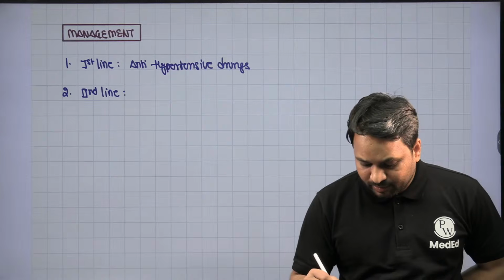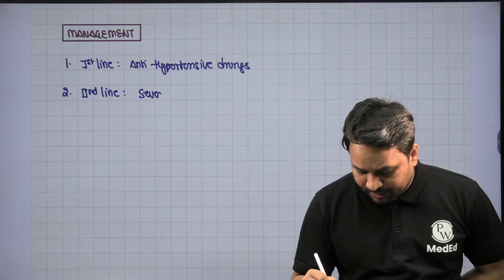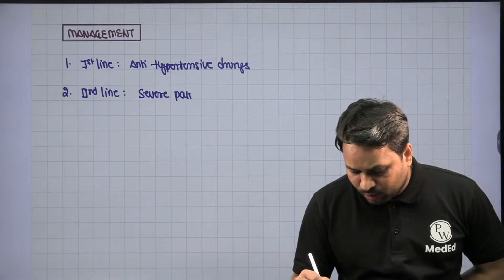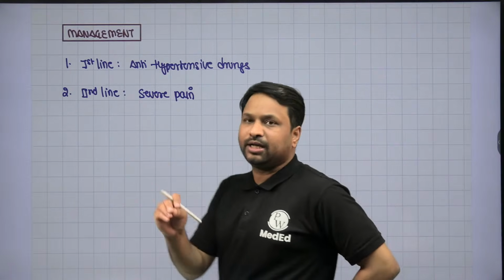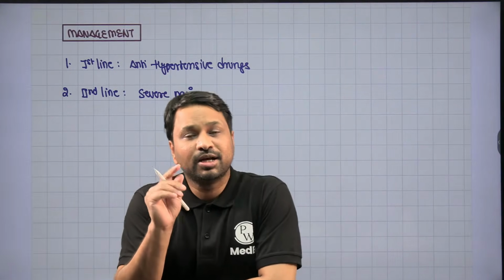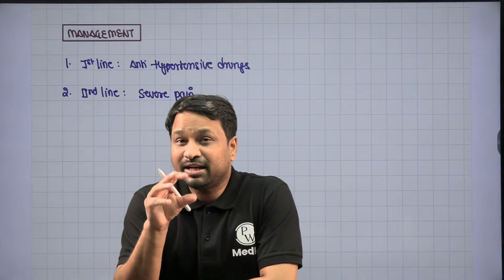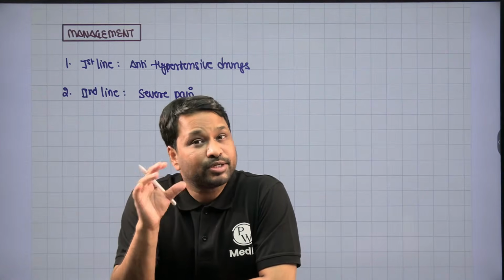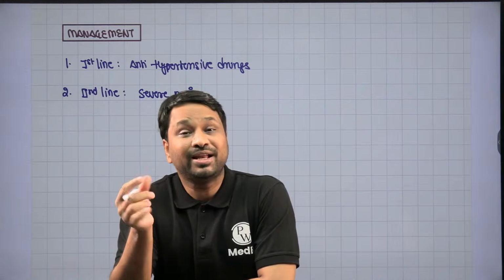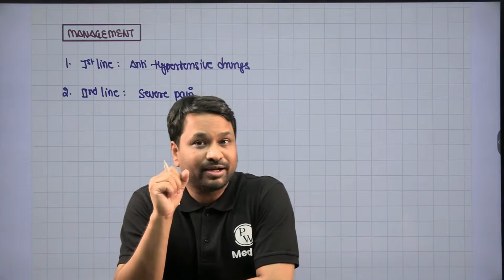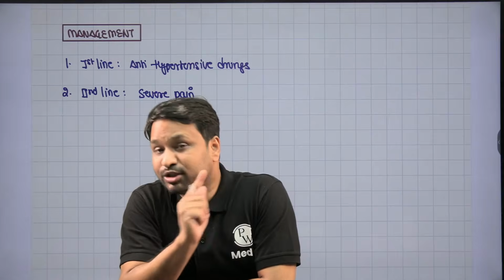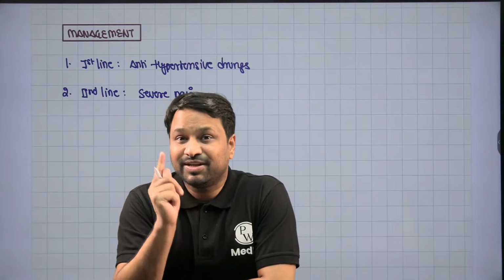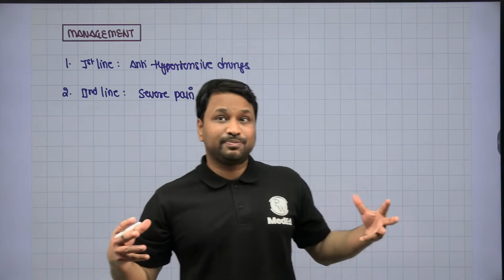Once you have started the patient on antihypertensives, the second line management depends upon what symptoms you have. Now, if the patient presents with severe pain, if you remember, I told you the pain in renal disorders cannot be because of the renal parenchyma, because the renal parenchyma does not have any pain receptors. Only when it involves the Gerota's fascia, the pain sensitive layer, will the patient experience pain, right?